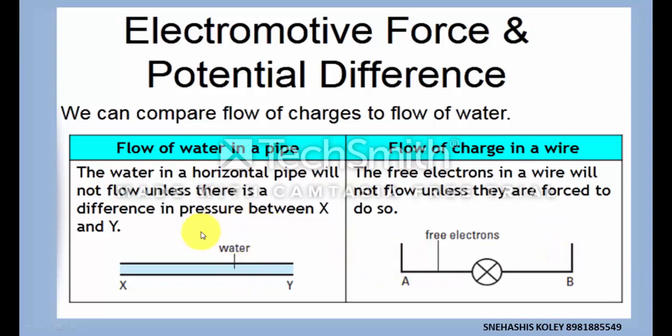In this context, water flow is compared with the electric current, that is the flow of charge. Like water flows when there is a pressure difference between the 2 points, similarly, the electrons will flow or charges will flow when there is a potential difference. Here the pressure difference is compared with the potential difference and water flow is compared with the flow of electrons.